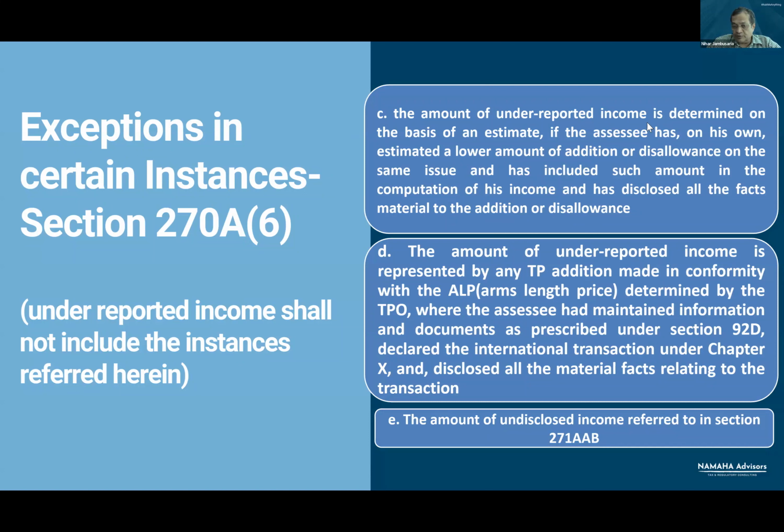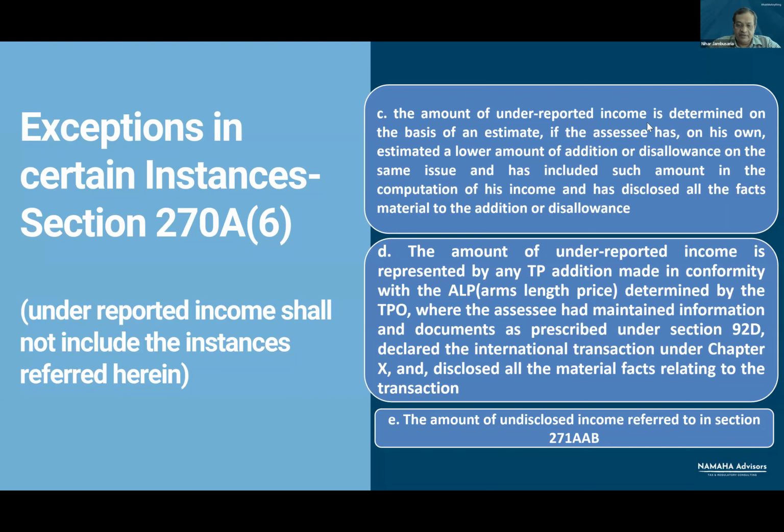There could be a difference of opinion on selection of comparables, and the transfer pricing officer may come out with a different arm's length price. This is also subjective, and therefore an exception is provided that in such a situation, if addition is made, such addition will not be regarded as underreported income.